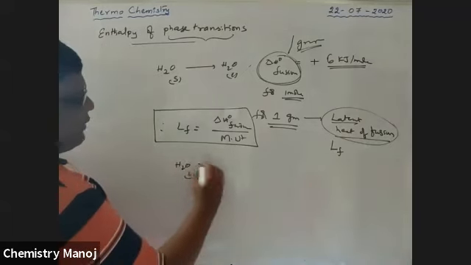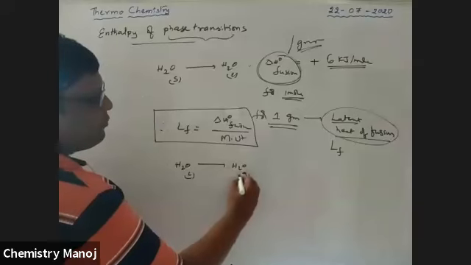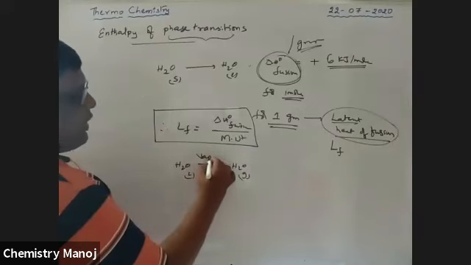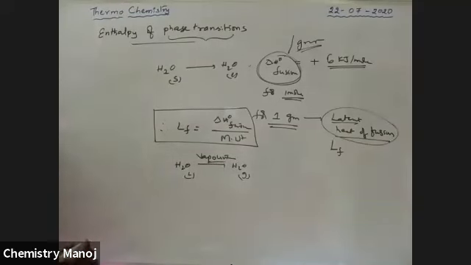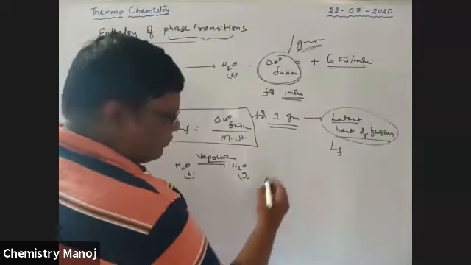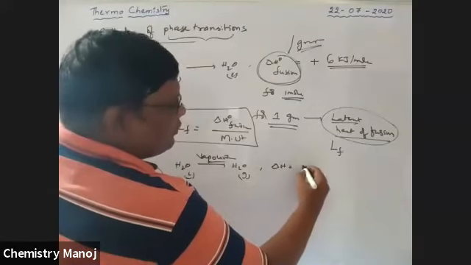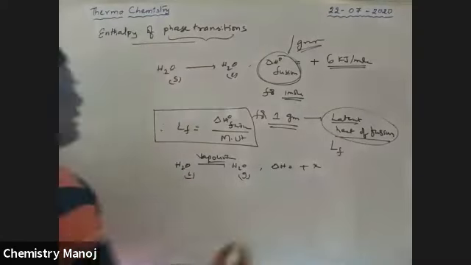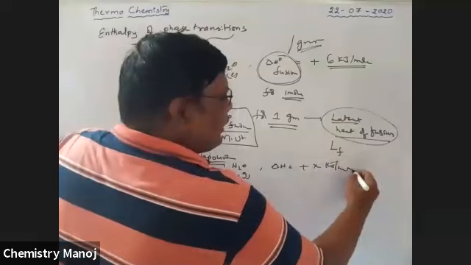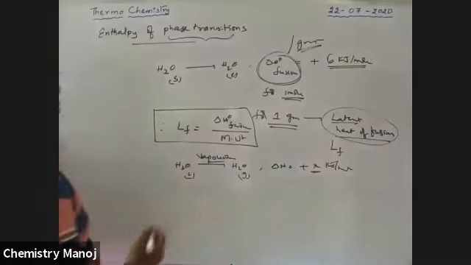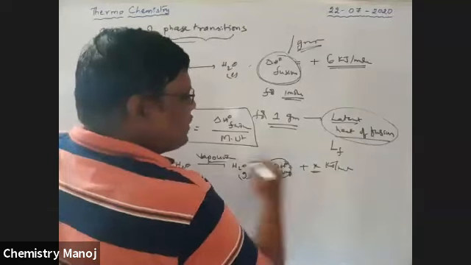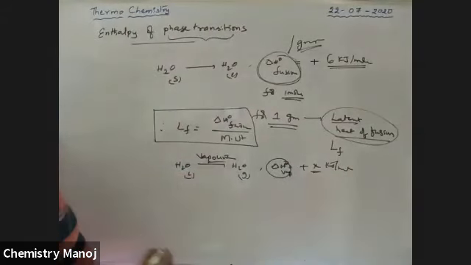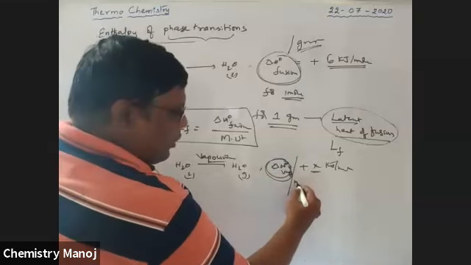Similarly, H2O liquid converts into H2O gas. The process is called vaporization. For this process, delta H is some value in kilojoule per mole. This value is the enthalpy of vaporization, delta H naught vaporization, per 1 mole.